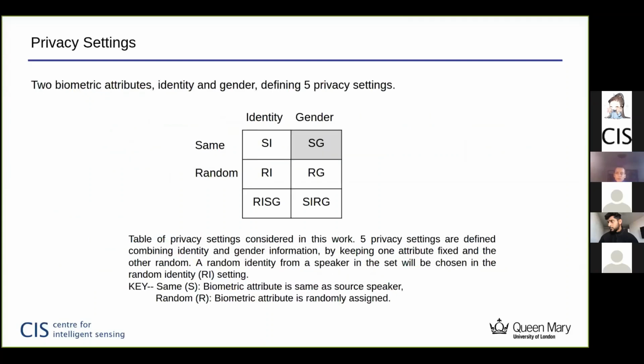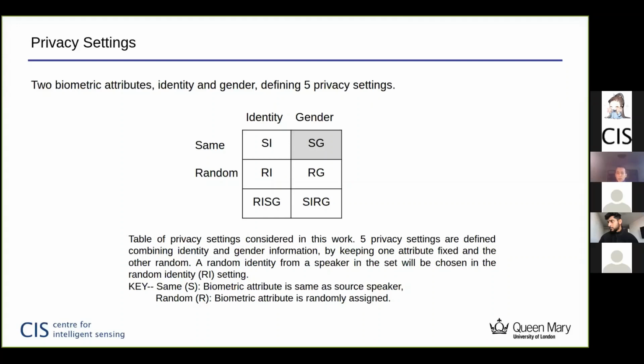Therefore, we define 5 privacy settings with respect to 2 biometric attributes, namely identity and gender. In the same scenario, the biometric attribute will remain the same as the source speaker, whereas in the random scenario, the biometric attribute will be randomly assigned. For example, in the RI setting, the random identity, a random identity from a speaker in the set will be chosen. Whereas in RG, for example, a random gender, male or female, will be assigned to the speech when reconstructing the voice.